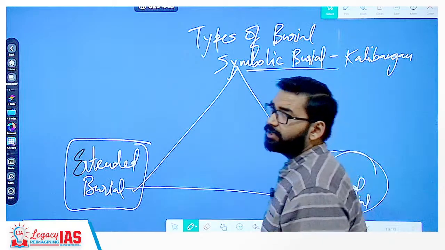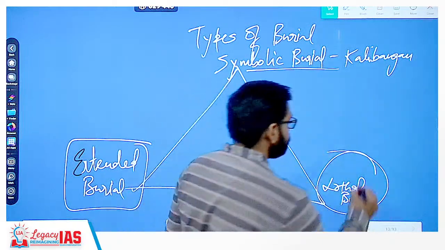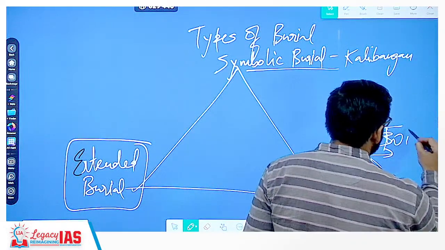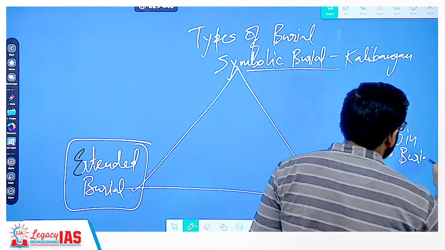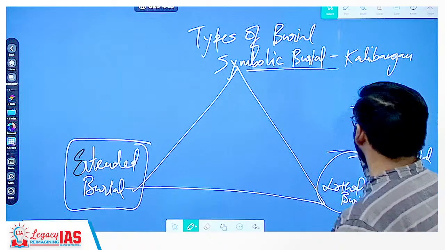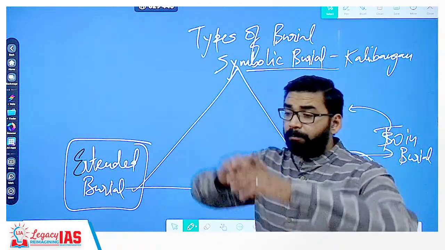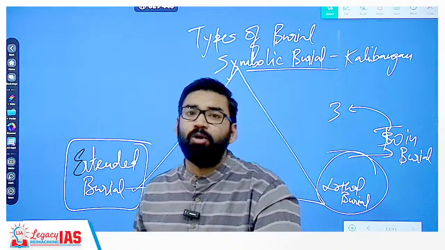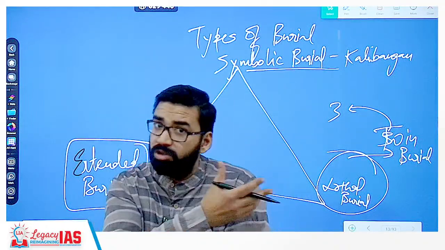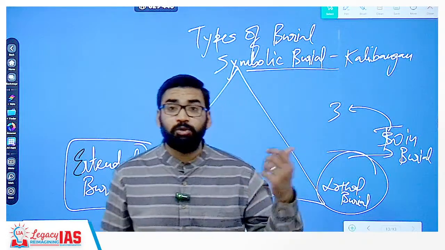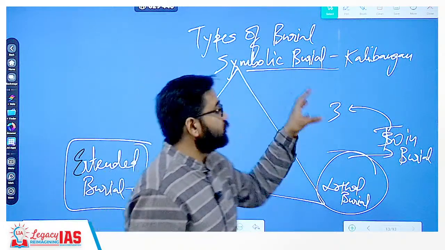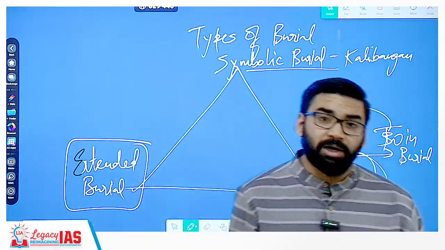The Lothal burial system. In Lothal burial, three important graves, that means twin burial system, was found. Twin burial means a total of 3 twin burials are found, कि एक बड़ी बड़ी graves हैं और एक grave में 2 dead bodies होंगी. This one is clear to all of you. That means total 6 dead bodies. So 3 big burials are there, and twin burial means 2 dead bodies will be there. Getting my point? So these are different types of burial system.